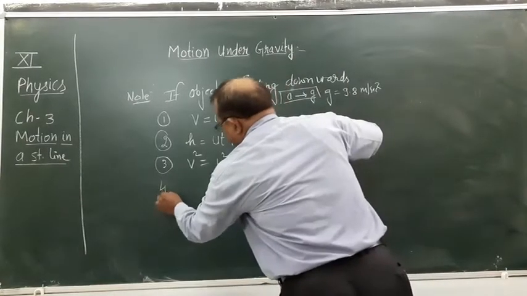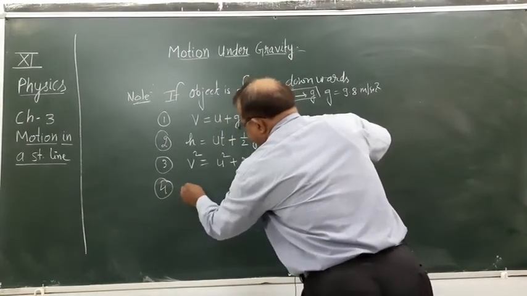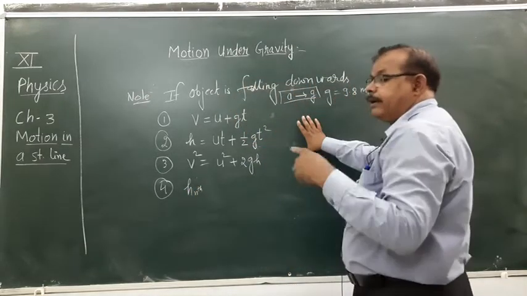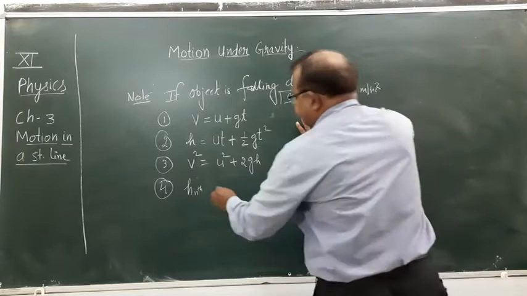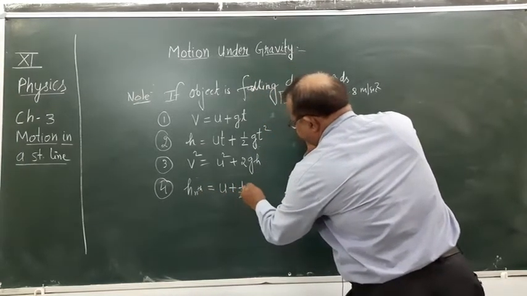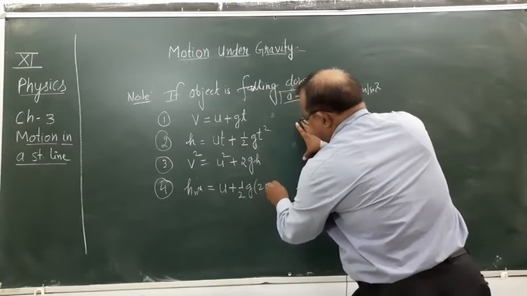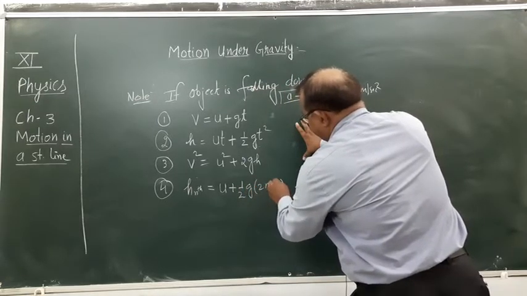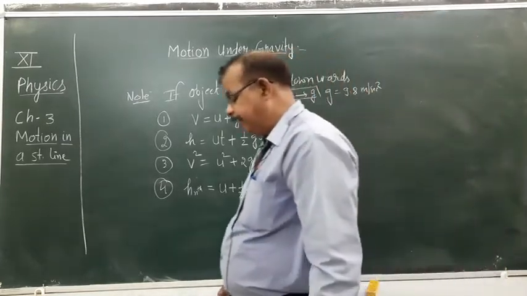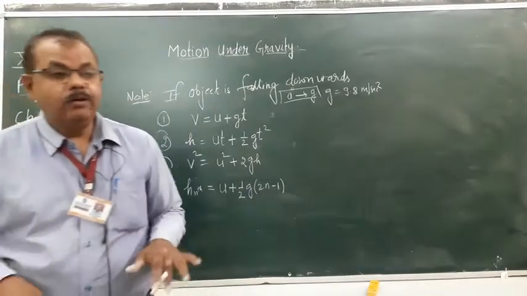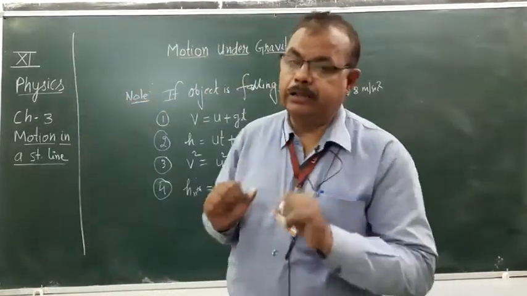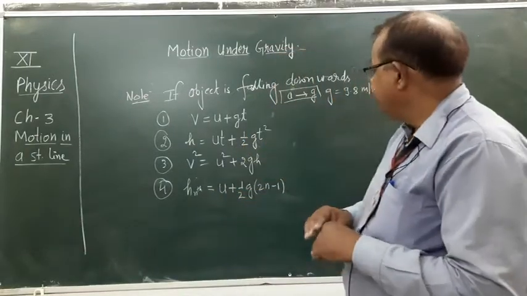And the fourth equation, like Sn, this will be hn equals u plus 1 by 2 g in bracket 2n minus 1. This is the fourth equation. So we can use these 4 equations when an object is falling towards the earth, right? Then you can use these equations.